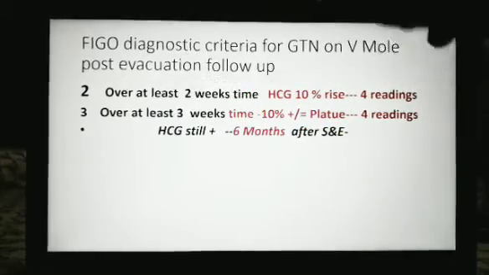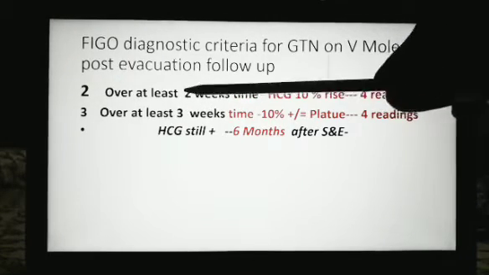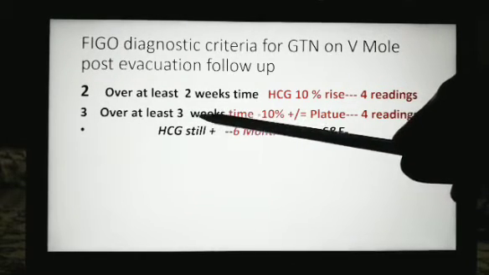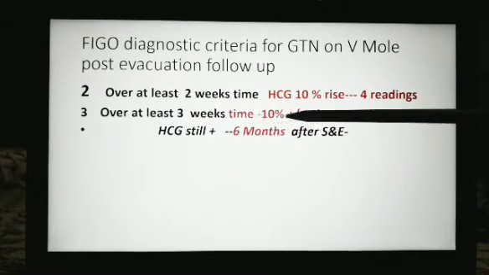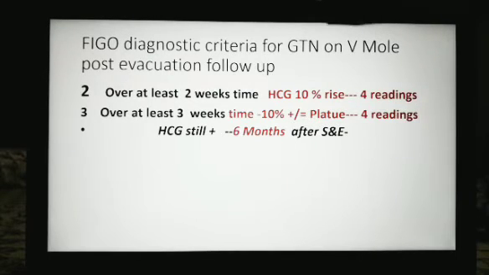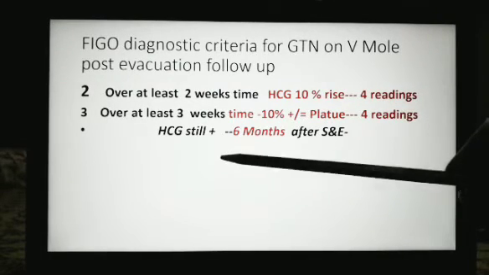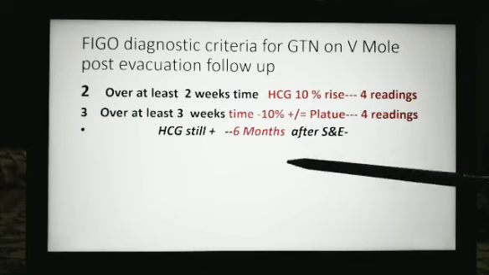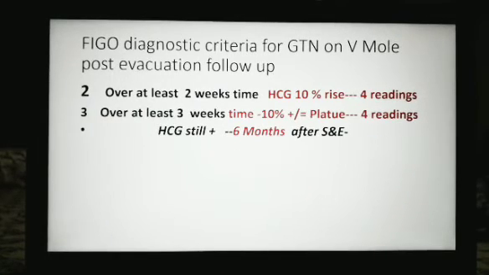First point was HCG titer more than 1 lakh. Second point, over at least 2 weeks time, HCG rise is by 10%, 4 readings. Third point is over at least 3 weeks time, there is a plateau for 4 readings. And last point is HCG still positive 6 months after suction evacuation. So it takes so long to disappear, or it has not disappeared at all.